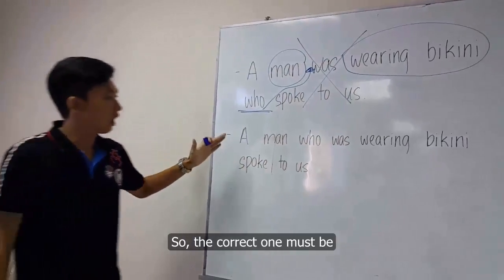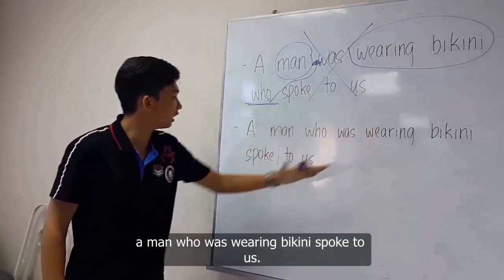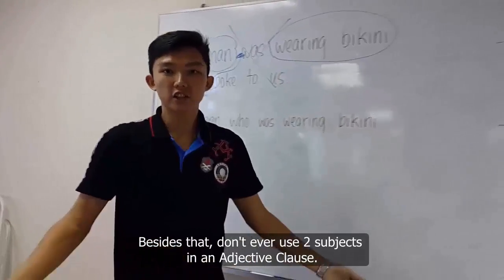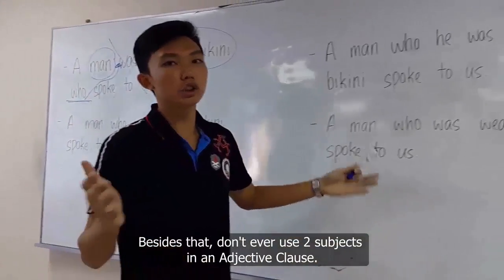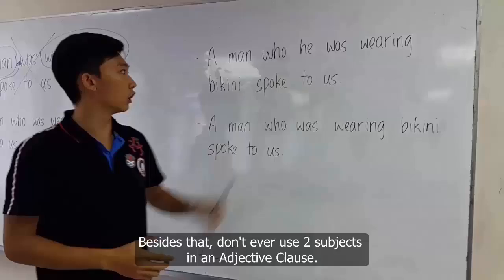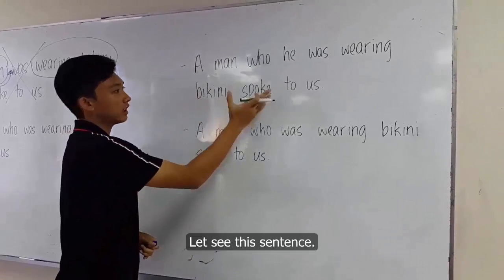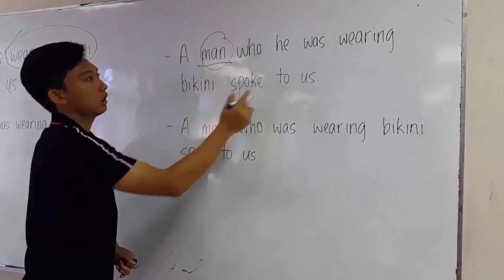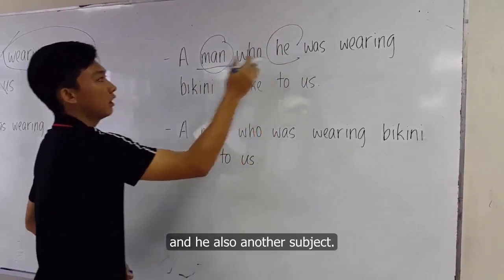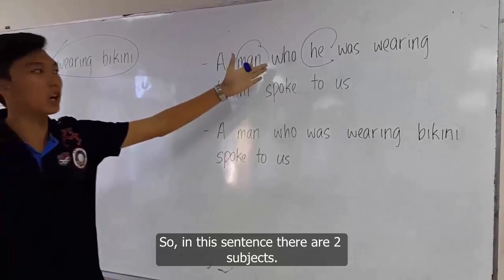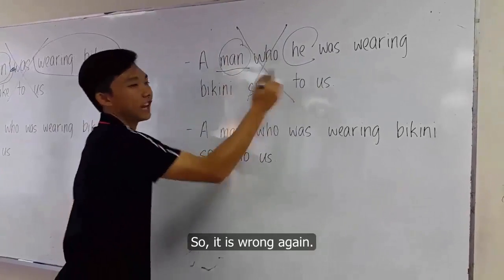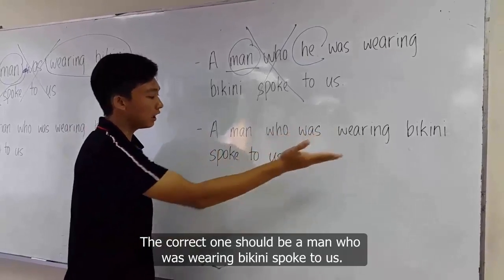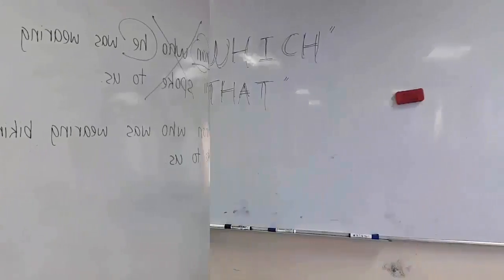The correct one must be: a man who was wearing bikini spoke to us. Besides that, don't ever use two subjects in an adjective clause. Let's see this sentence. Man is one of the subjects and he is also another subject. So in this sentence there are two subjects. So it is wrong again. The correct one should be: a man who was wearing bikini spoke to us.